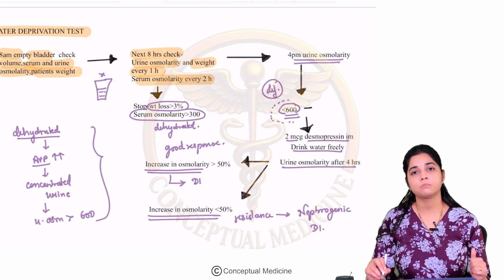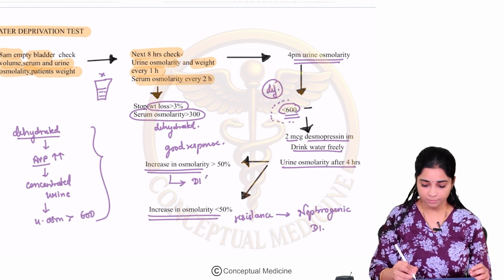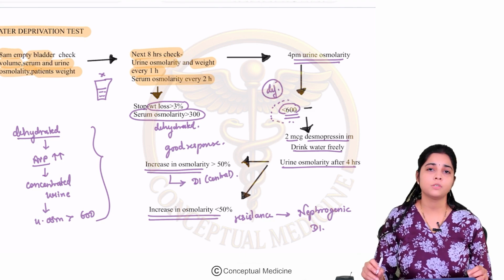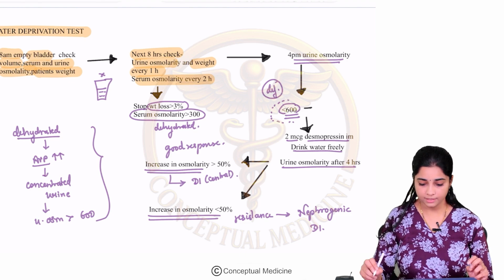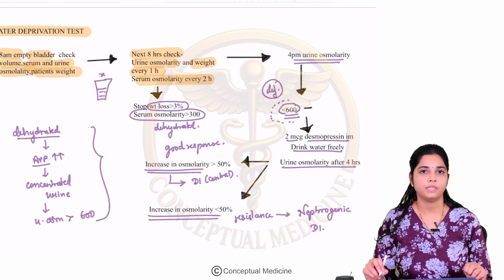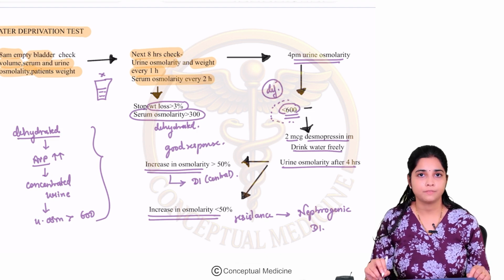So then you give a desmopressin challenge. If there is response to desmopressin, then this is probably central DI. If there is no response, that means there is resistance to the action of desmopressin, and this could be a nephrogenic DI. Okay. So this is about your water deprivation test.